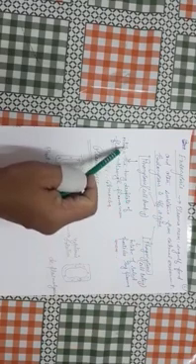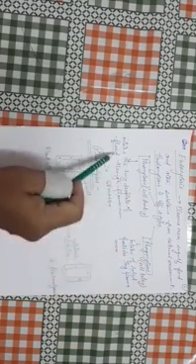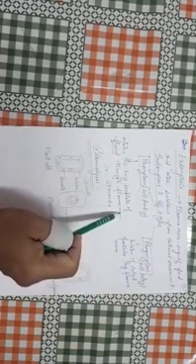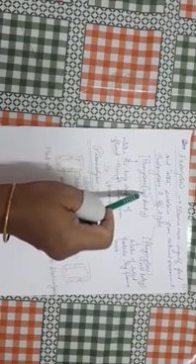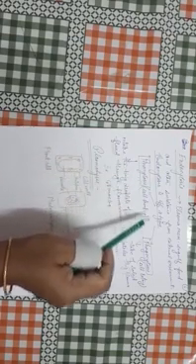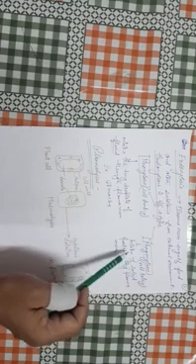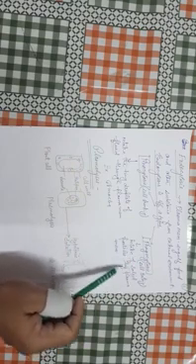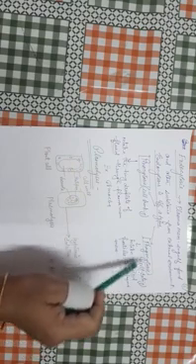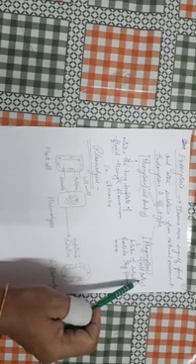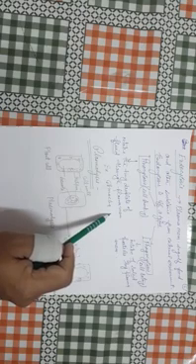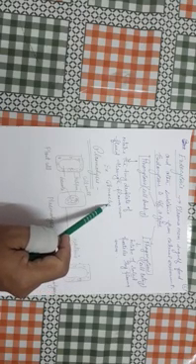Pinocytosis means the intake of tiny droplets of fluid through plasma membrane, also known as cell drinking. Phagocytosis means intake of solid particles by plasma membrane, also known as cell eating. Amoeba is a unicellular organism which engulfs the food by endocytosis process.